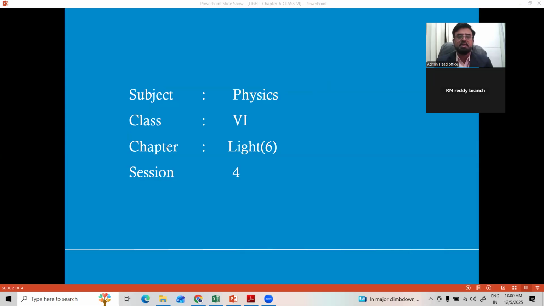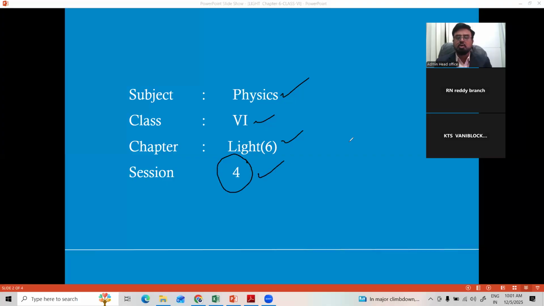As you all can see on the screen, and you are well aware, my subject is physics. We are in class 6th, our ongoing 6th chapter, light. And today we are entering into session number 4, probably the last session to complete all the concepts and applications of light. So we'll continue where we left in last class. But before that, let us recall what we learned in the earlier 3 classes, right?